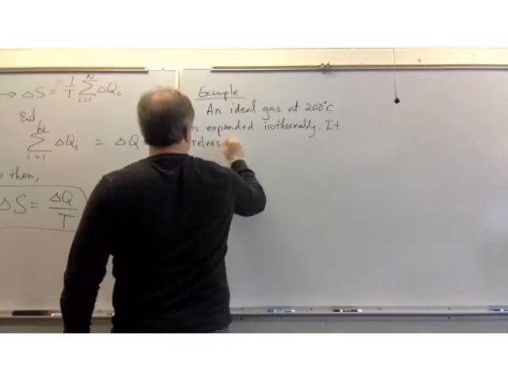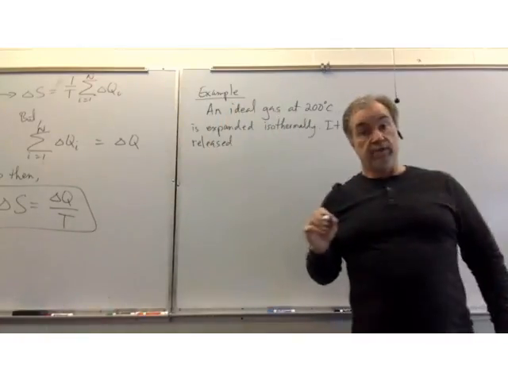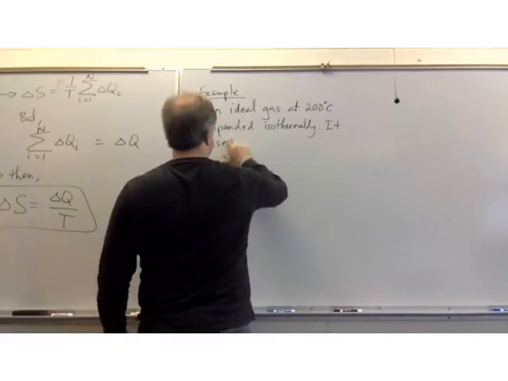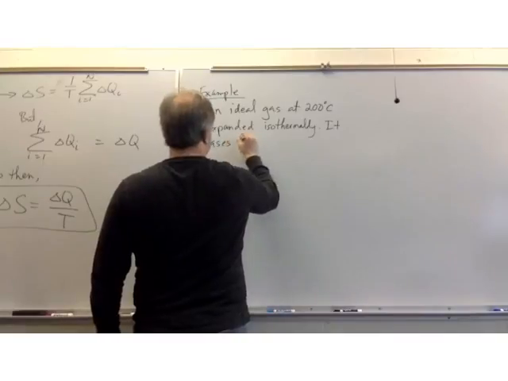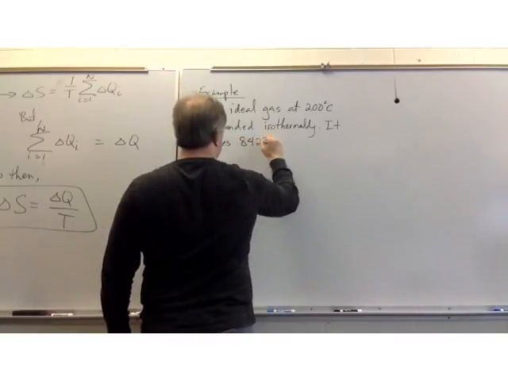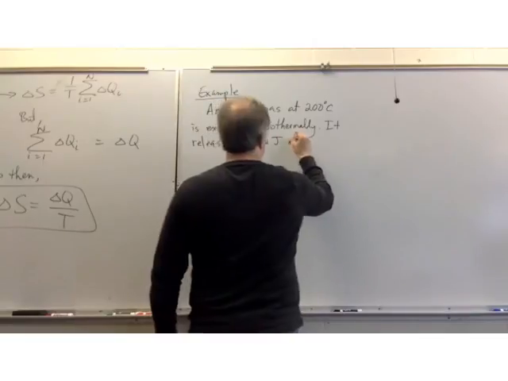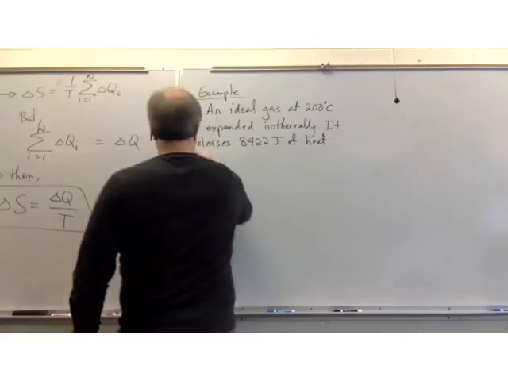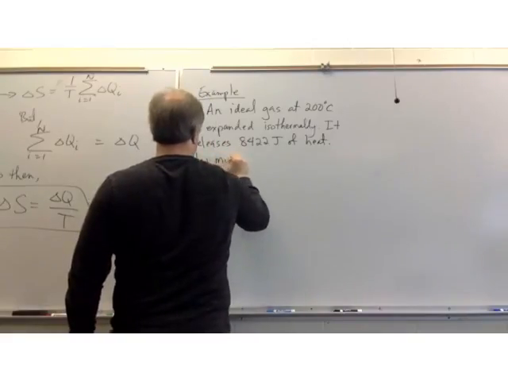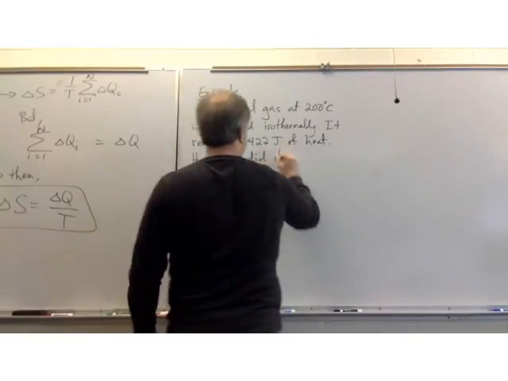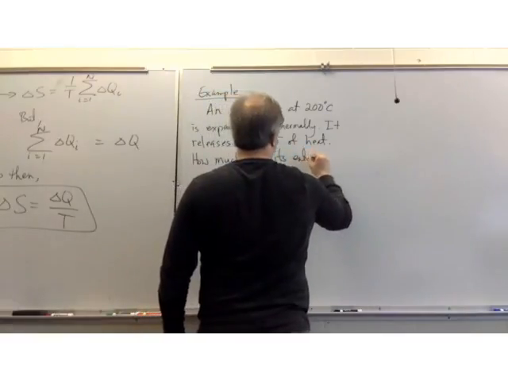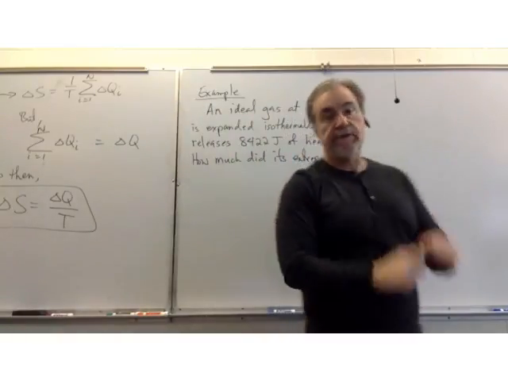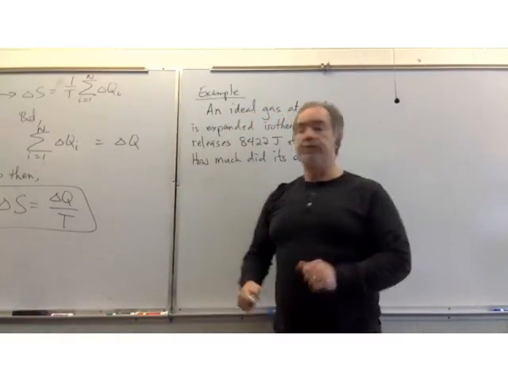And when we do this, the gas is going to lose heat. And suppose it loses 8,422 joules in the process. Calculate the change of entropy. Now, the actual calculation is pretty trivial. You can see from this equation here, we should be able to just plug in the numbers.